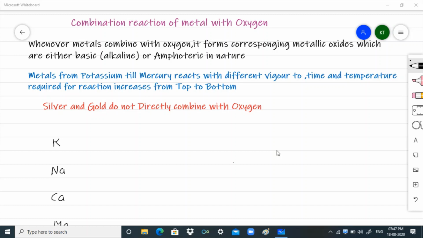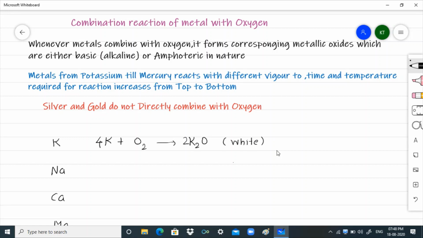Now let me take the metals from the reactivity series, that is potassium. Potassium metal reacts with oxygen. So I have potassium metal combines with oxygen in order to give me potassium oxide. Now this potassium oxide is white in color. In order to balance this, I'll take here 4K, gives me 2K2O.